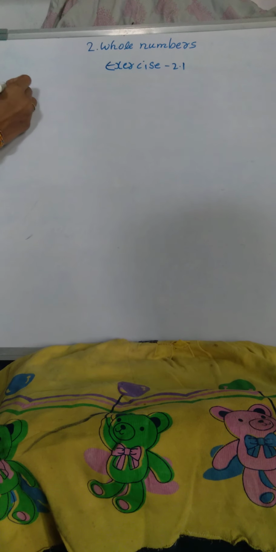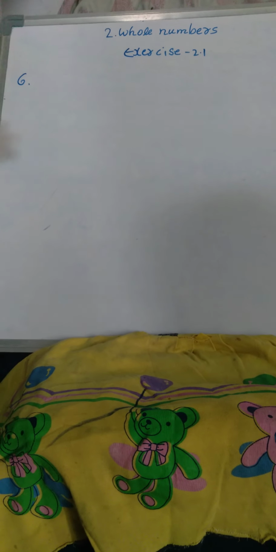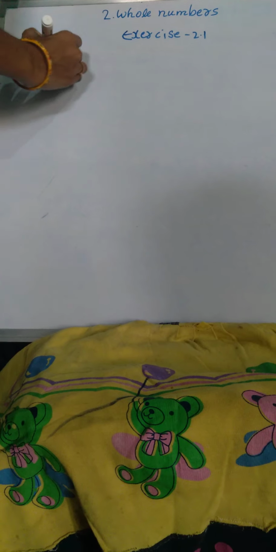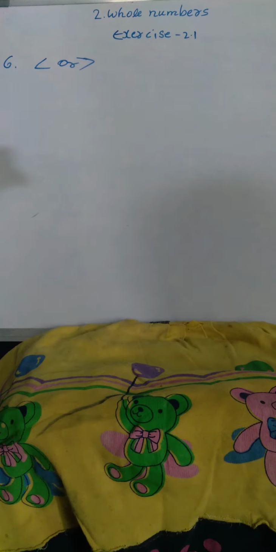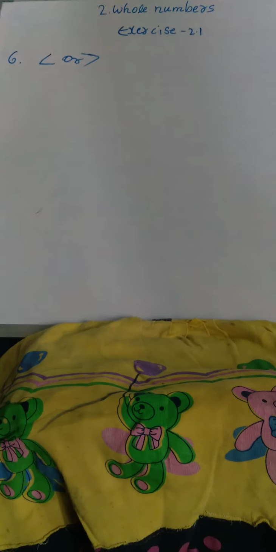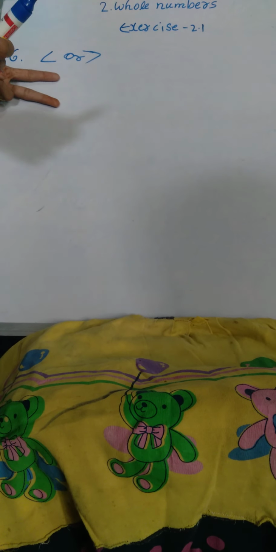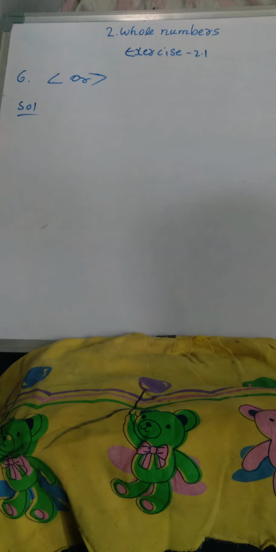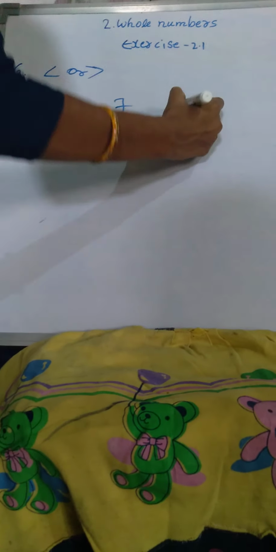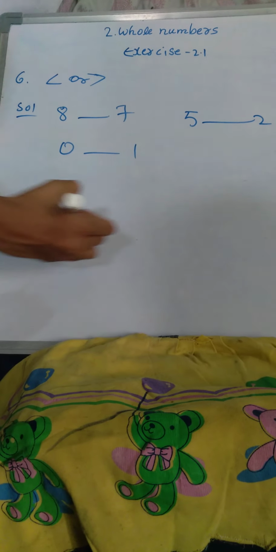Then sixth question. Choose the appropriate symbol. Okay, these are the greater than or smaller than symbols. So you may be confused in these problems. Greater means right hand side, see like this, and lesser means like this. Okay. So in the solution we will take 8 and 7, and secondly 5 and 2, and the third one is 0 and 1, and the fourth one is